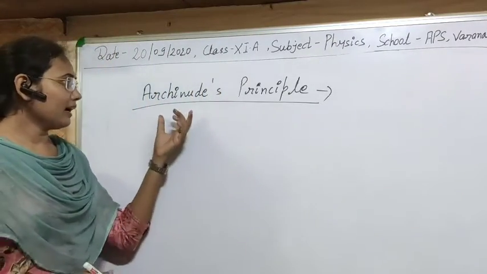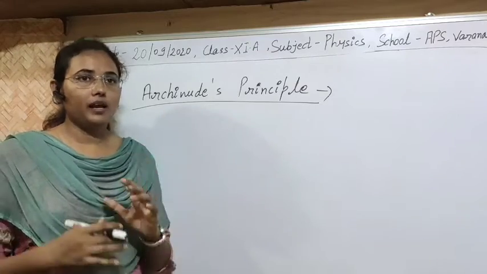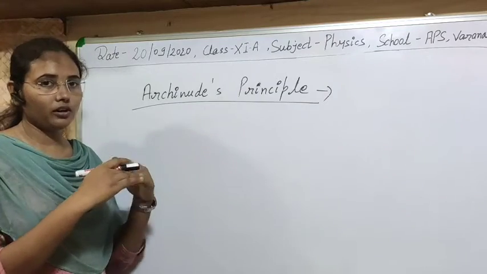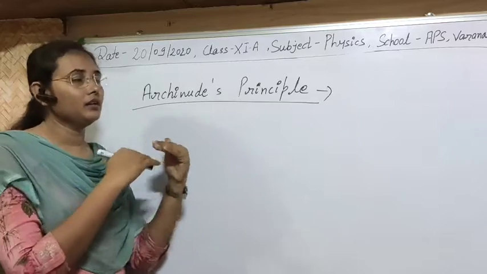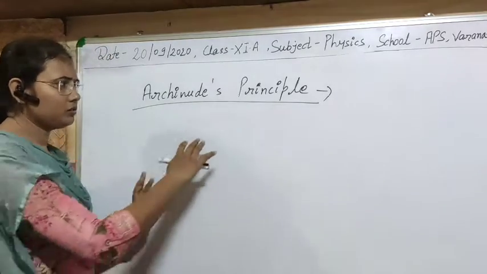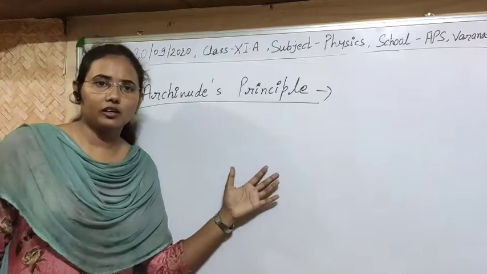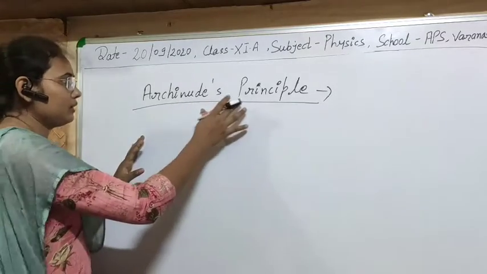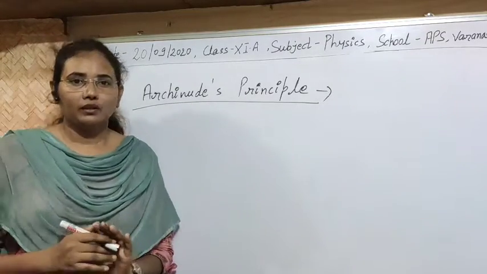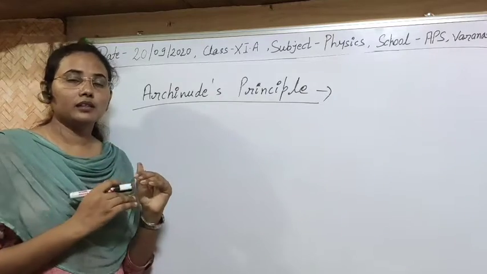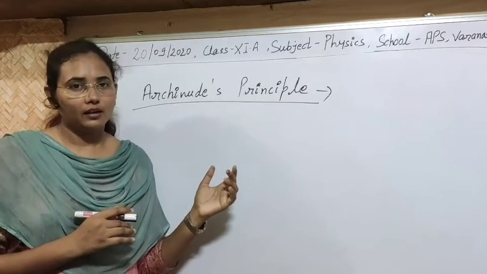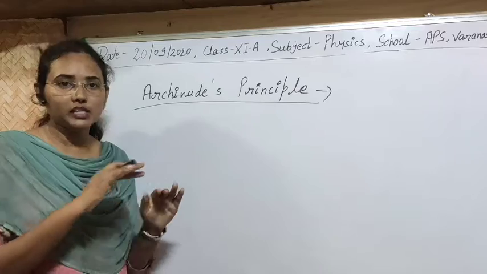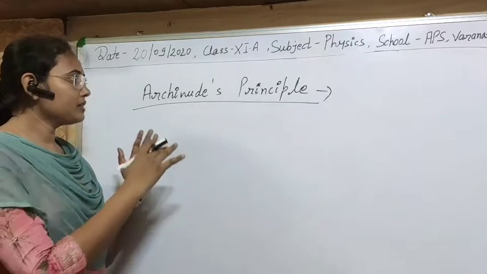Actually, this principle helps us to understand how a body can float on a liquid surface, or float under the liquid surface, and so on. So what is the statement of the Archimedes principle? I will tell you later what the law is and how a body can float on the surface. According to the Archimedes principle, when a body or solid is immersed in a liquid, it loses some of its weight, and that loss in weight is equal to the weight of water or fluid displaced by that body. So this is the principle of Archimedes.